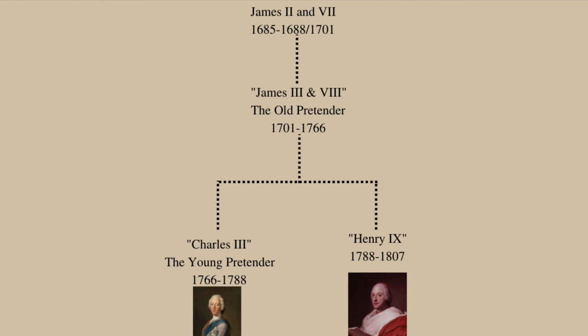Charles led a revolt in 1745 known as the Battle of Culloden. This was the last serious attempt to restore the Stuart dynasty, and it failed. Charles would have been Charles III. Charles had no legitimate children, and when he died in 1788, his younger brother Henry would have been Henry IX. However, by that point, there were no serious attempts made to restore the Stuarts to the throne.